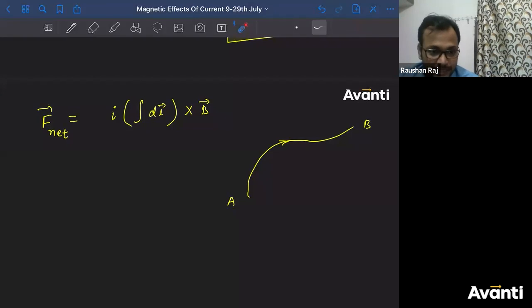See, here you have to integrate. Here you have to add a dL vector, not dL length. If you have to find length, then it is the length of the wire. But here you have to integrate the dL vector. Matlab, you have to add all the dL vectors here.